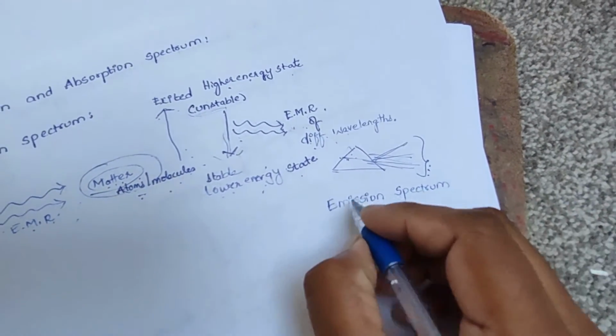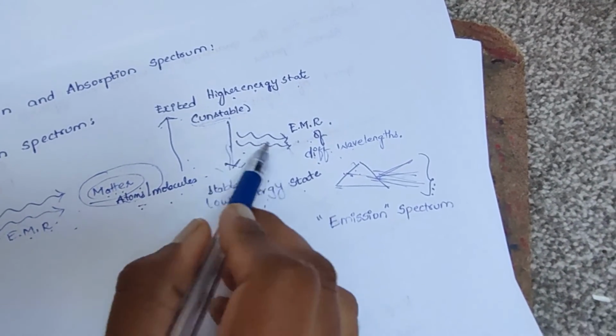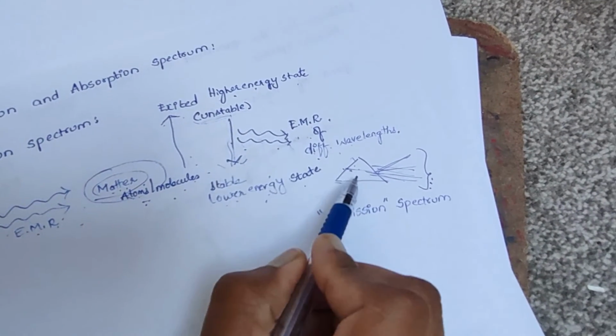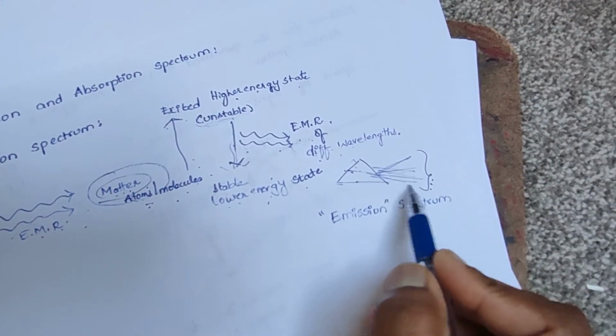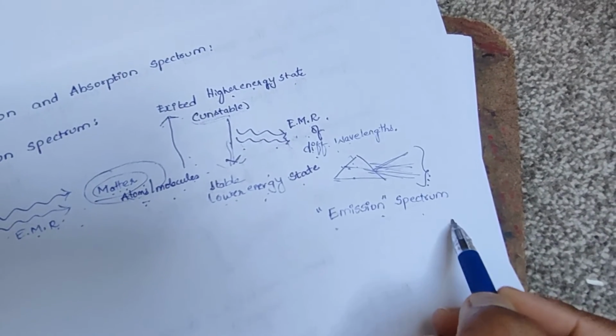The term emission is used. Why? Because they are emitting electromagnetic radiations, and these emitted electromagnetic radiations are passed through a prism and then we get a spectrum. So this is called emission spectrum.